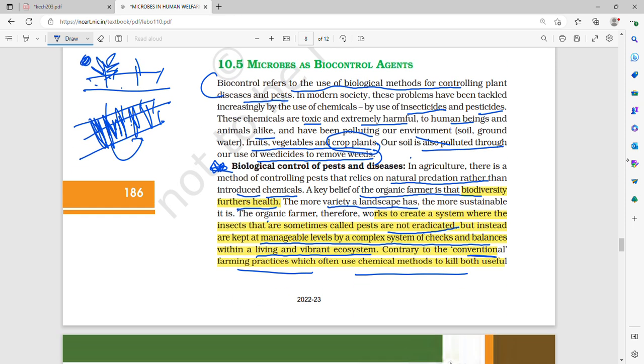Microbes as biocontrol agents. Biocontrol refers to the use of biological methods for controlling plant disease and pests. If we use insecticides and pesticides, that is modern chemical methods, it is not good. It is extremely harmful to human beings and animals. It causes pollution in vegetables, fruits, and crop plants, and soil is also polluted by the use of weedicides to remove weeds.